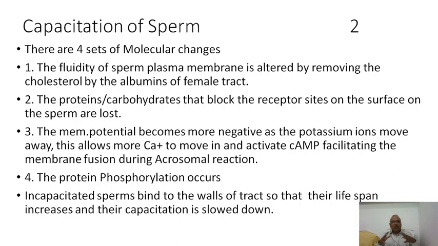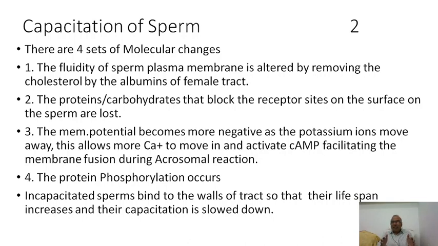And the fourth one, which is also very, very important, is that protein phosphorylation occurs. Phosphorylation of protein is needed for capacitation. So these four molecular events: changing the permeability of the plasma membrane, clearing the masking proteins on receptors, changing the potential to allow calcium ions to increase and form cyclic AMP, and the phosphorylation of proteins.